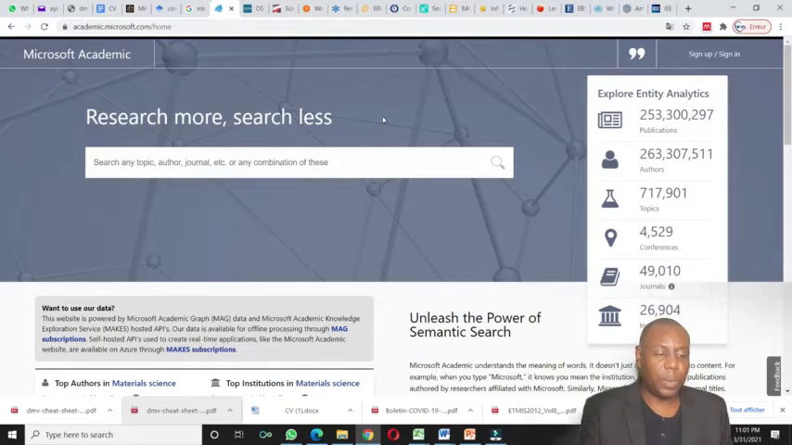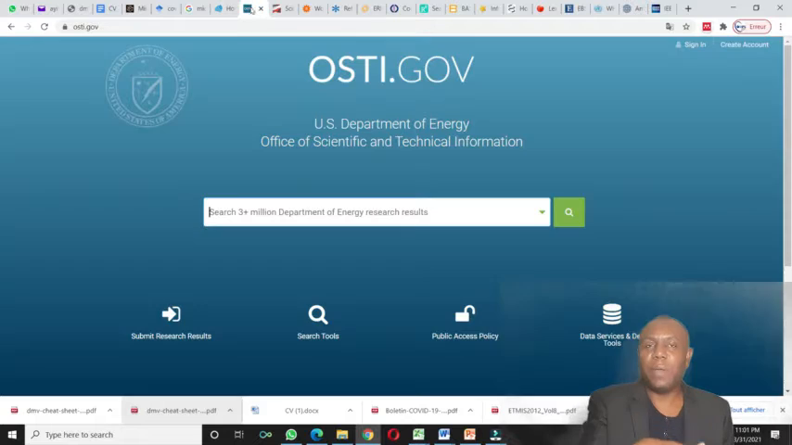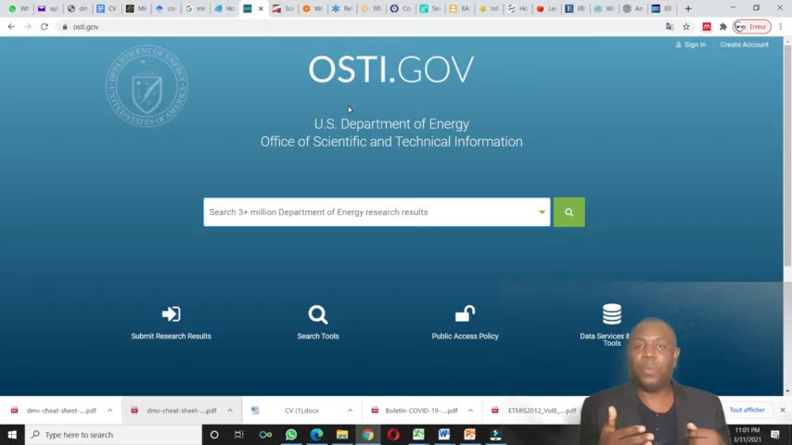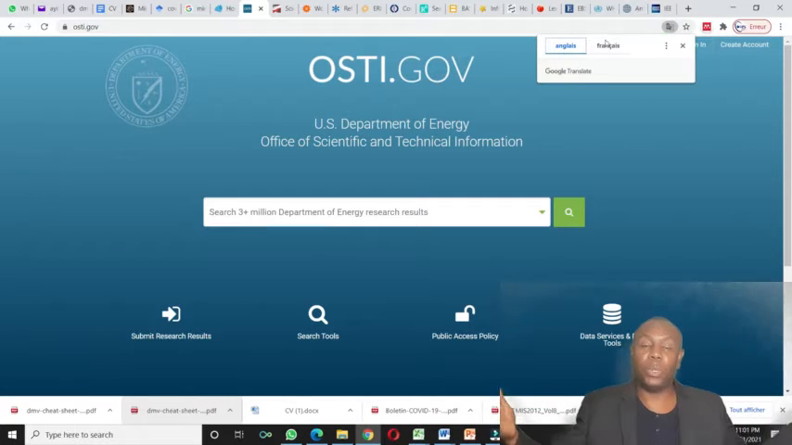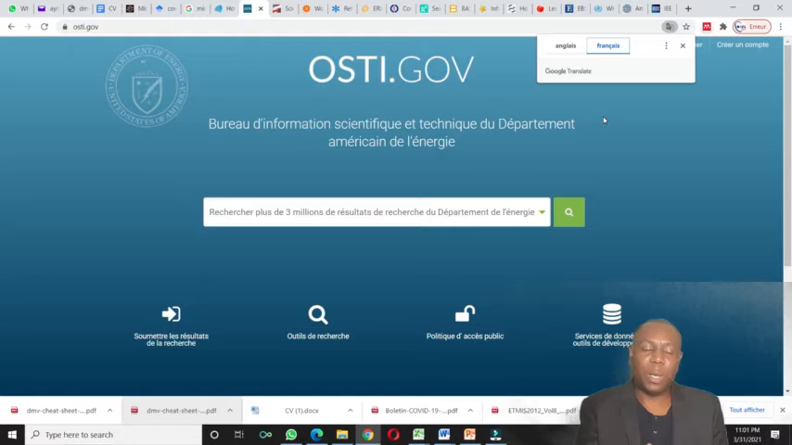Next, we have OSTI.gov. OSTI.gov is the Office of Scientific and Technical Information of the government. So dive in, because when you start in this search, when you start in science, you don't want to stop, because there are a lot of things. It's a huge world, a marvelous world. Let's move to the next.